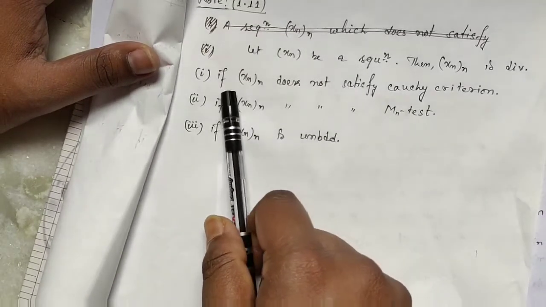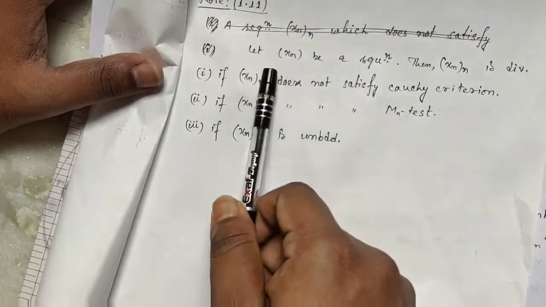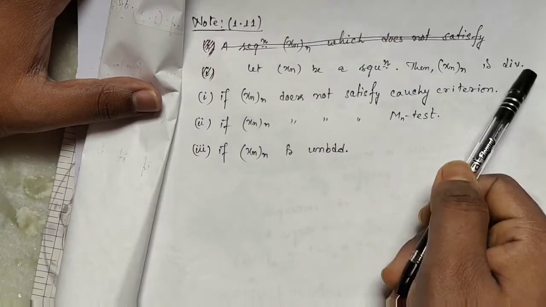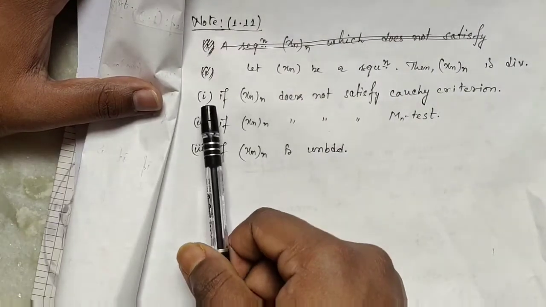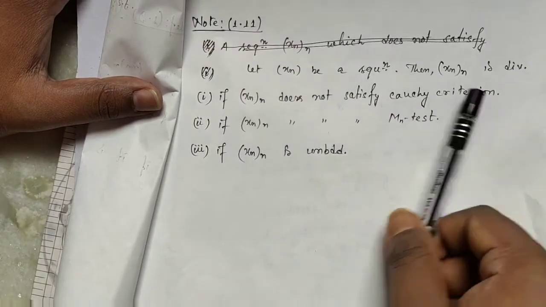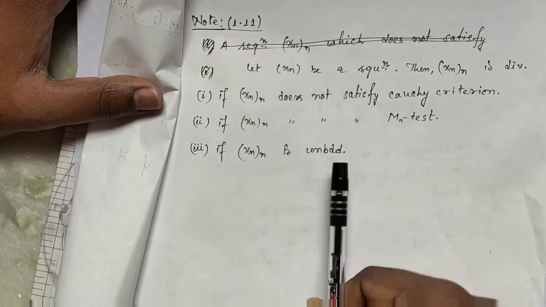So if xn does not satisfy the Cauchy criteria, what is it? Let xn be a sequence, then xn is divergent if either it does not satisfy the Cauchy criterion, or it does not satisfy the Mn test, or it is unbounded.